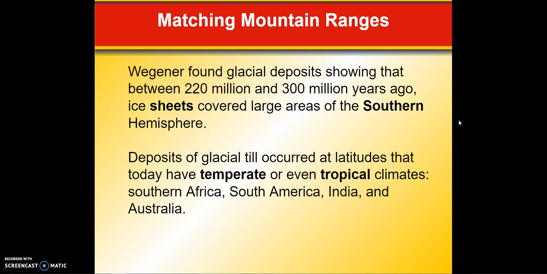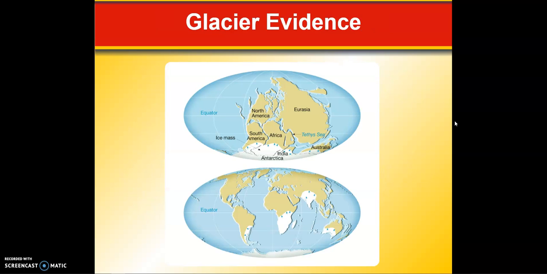Wegener found glacial deposits showing that between 220 and 300 million years ago, there were ice sheets that covered large areas of the southern hemisphere. Deposits of glacial till occurred at latitudes that today have temperate or tropical climates, such as South Africa, South America, India, Australia. So what we think of today as being warm or tropical places in the southern hemisphere were at one time covered by ice sheets or glaciers. The only way that was possible was if they were all together.